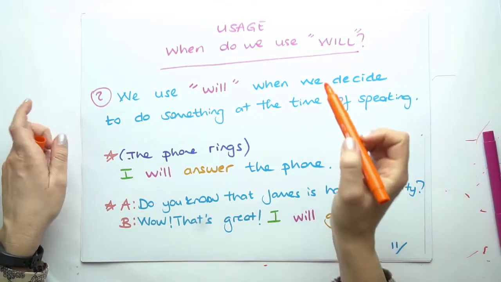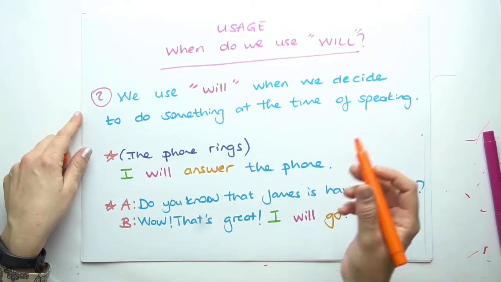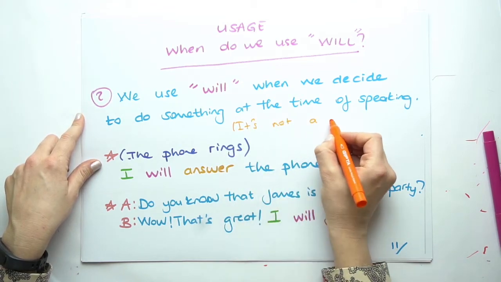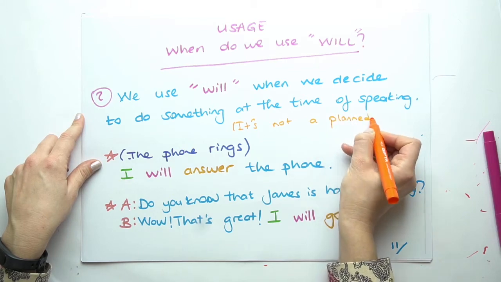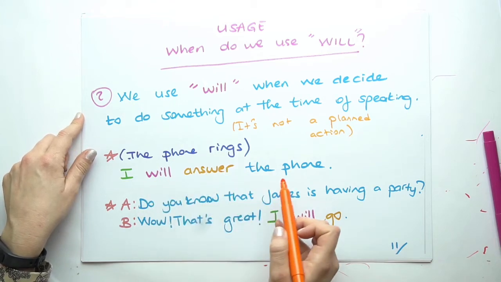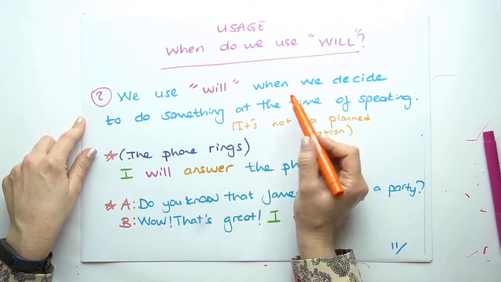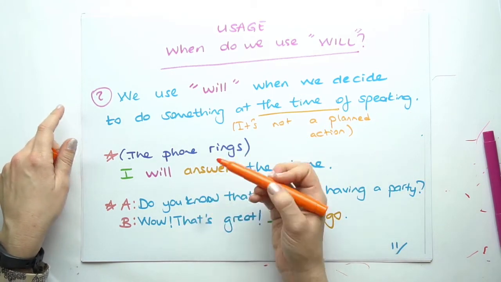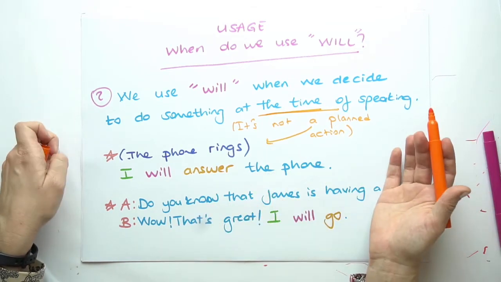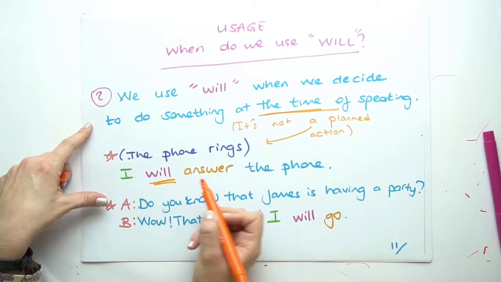Second usage, we use will when we decide to do something at the time of speaking. So it's not a planned action. The phone rings. I will answer the phone. I'm giving this example at the time of speaking. It's not a planned action. When the phone rings, I'm gonna say, I will answer the phone. And this is why I'm using will here.